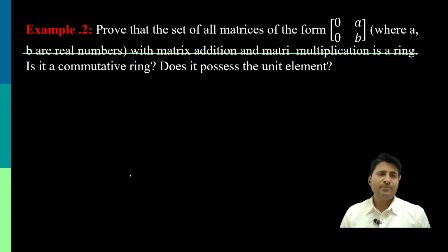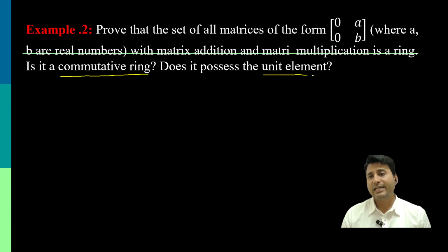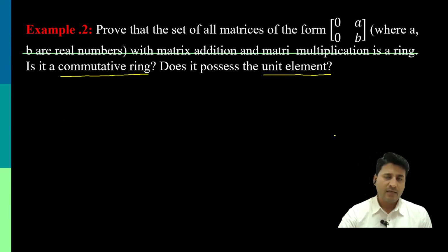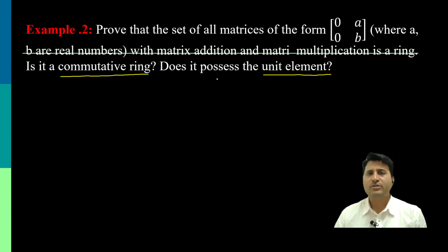There's one more example. Prove that the set of all matrices of the form [0 0; A B], where A and B are real numbers, with matrix addition and matrix multiplication is a ring. We are also supposed to check whether the ring is commutative or not, and whether it possesses a unit element or not. I'm leaving it as your practice question. Try to solve it. For right now, let us close this session.